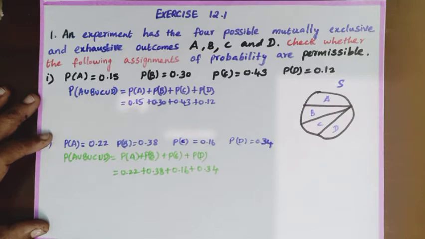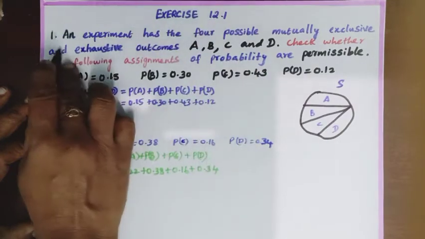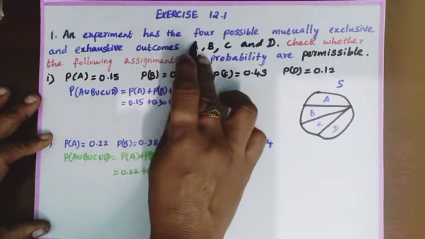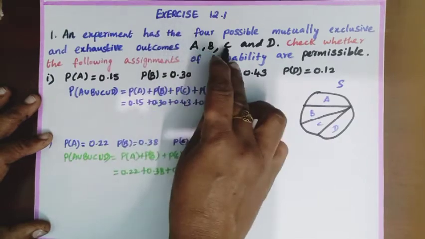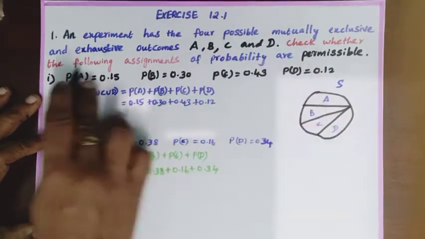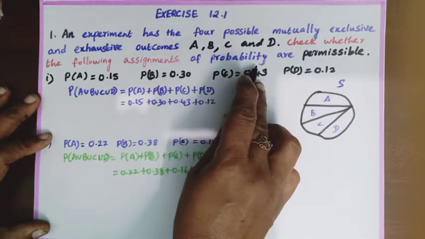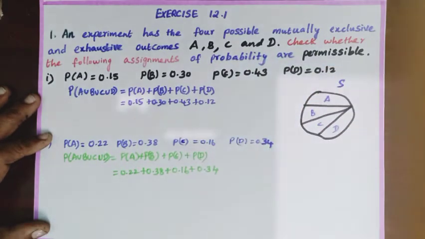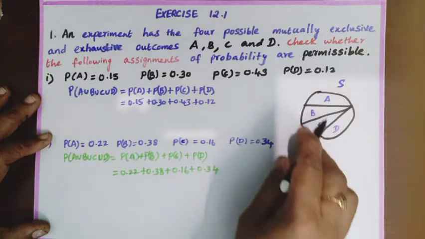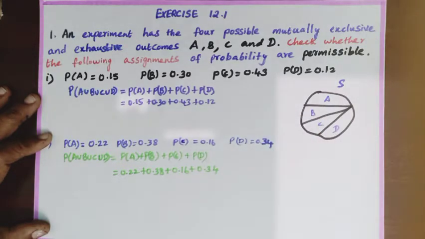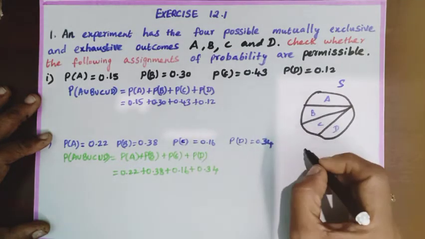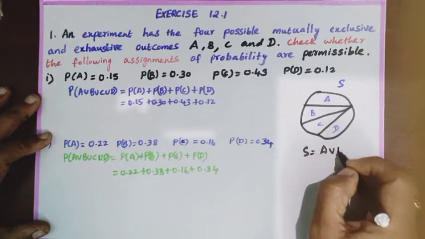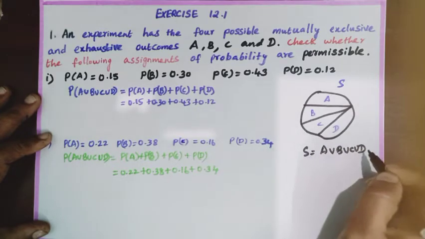Now we are going to see exercise 12.1, sum number 1. An experiment has the 4 possible mutually exclusive and exhaustive outcomes A, B, C and D. Check whether the following assignments of probability are permissible. Since the experiment has exactly the 4 possible mutually exclusive outcomes A, B, C and D, they must be exhaustive events. Therefore, S is equal to A union B union C union D.